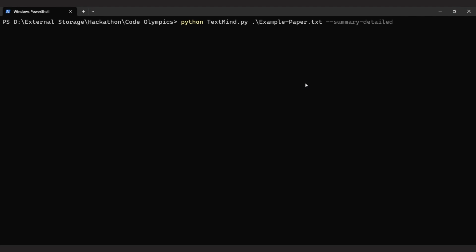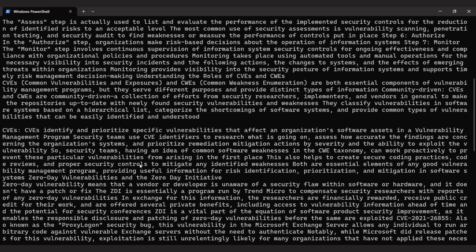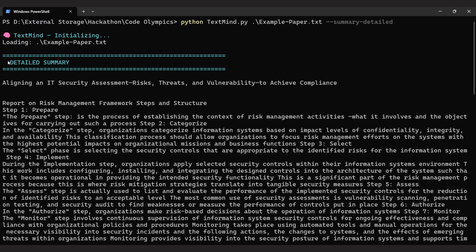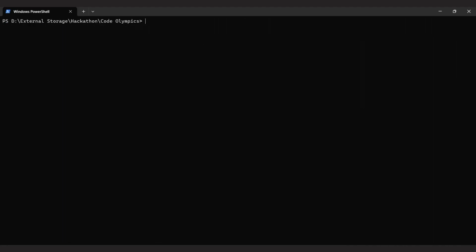The detailed summary extracts about 40% of the document and organizes it into 2 to 3 well-structured paragraphs. This is perfect when you need a more comprehensive understanding without reading the entire document. Now, let's see the real power of TextMind. Let me run the full intelligence report.